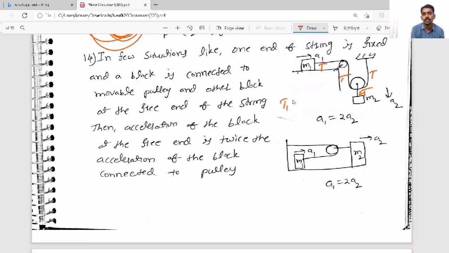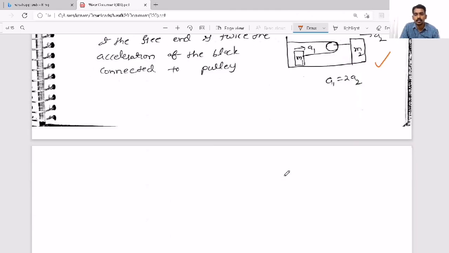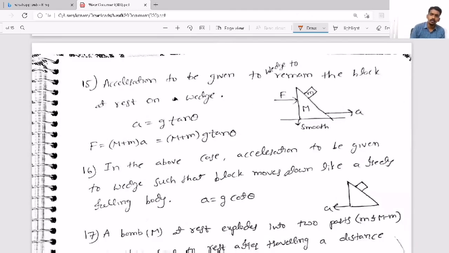That's why the formula is T1 A1 plus T2 A2 equals 0. So what relation will come? A1 equals 2A2. Here I have shown two examples. Just try to understand. That is called the tension method, where the algebraic sum of the product of tension and acceleration must be 0.